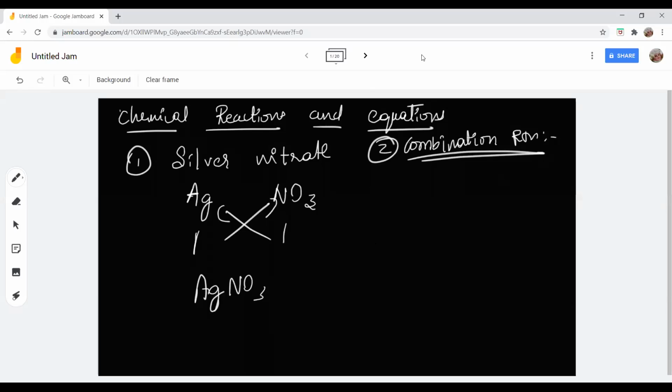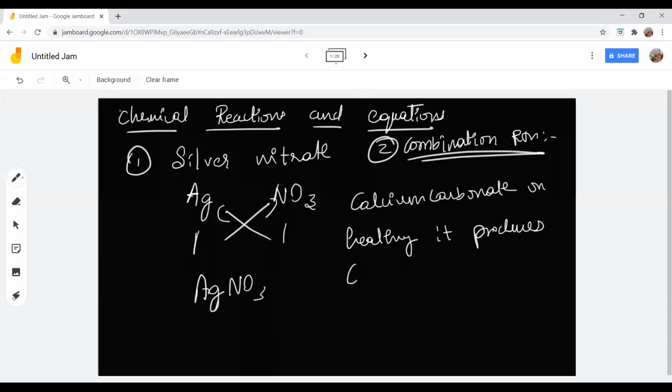Next question goes to Dakshinya. Ma'am, can you hear me? Yes, Dakshinya, I could hear you. The question that I'm going to ask you is, can you express the following chemical reaction in terms of an equation? Calcium carbonate, on heating, produces calcium oxide and carbon dioxide.